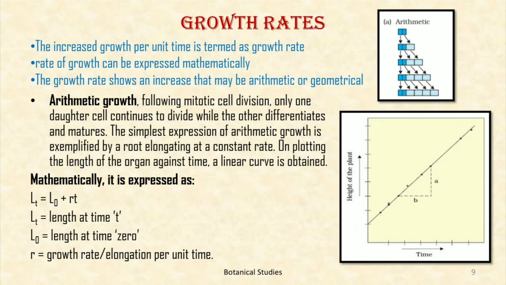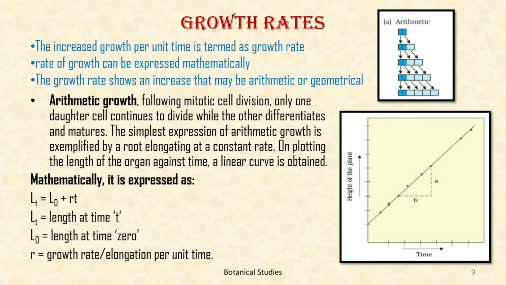Growth rate. The increased growth per unit time is referred to as growth rate. Thus, rate of growth can be expressed mathematically. The growth rate shows an increase that may be arithmetic or geometrical. In arithmetic growth, following mitotic cell division, only one daughter cell continues to divide while the other differentiates and matures. The simplest expression of arithmetic growth is a root elongating at a constant rate.